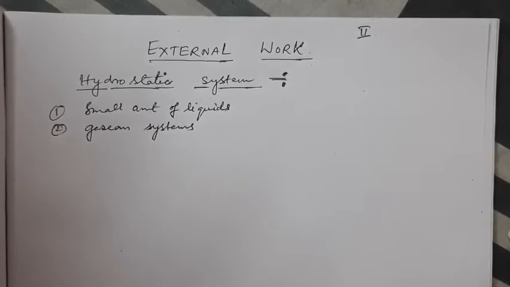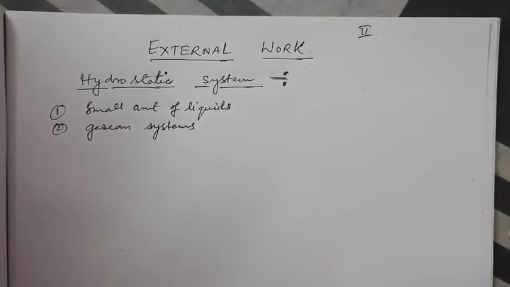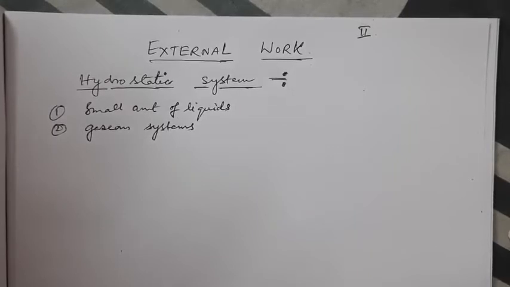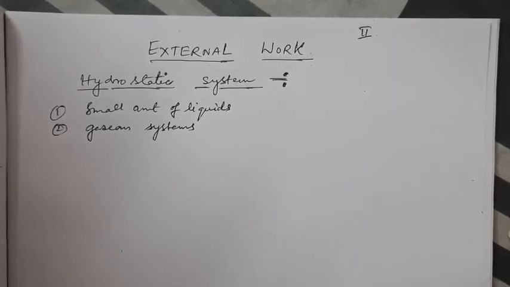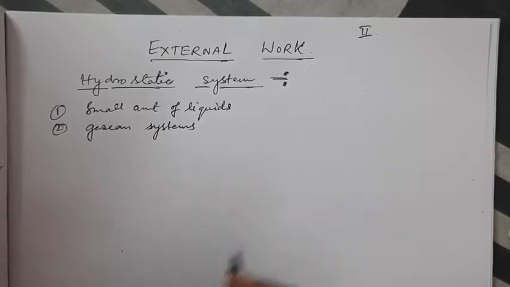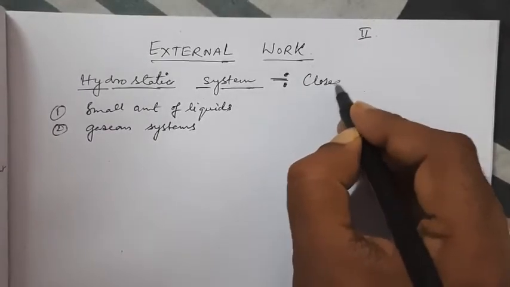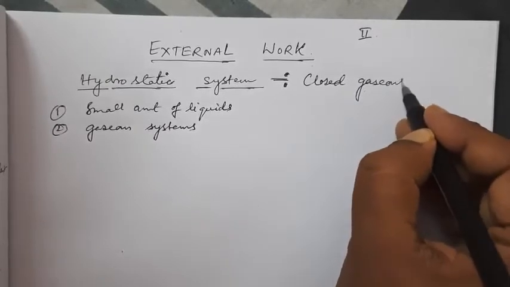Now, all liquids are nearly incompressible, so any change in pressure does not produce an appreciable change in volume. Liquid is incompressible, that is why changing the pressure will not produce an appreciable change in volume. For this reason, for the thermodynamical analysis of a hydrostatic system, it is convenient to take a closed gaseous system. So a hydrostatic system can be taken as a closed gaseous system.